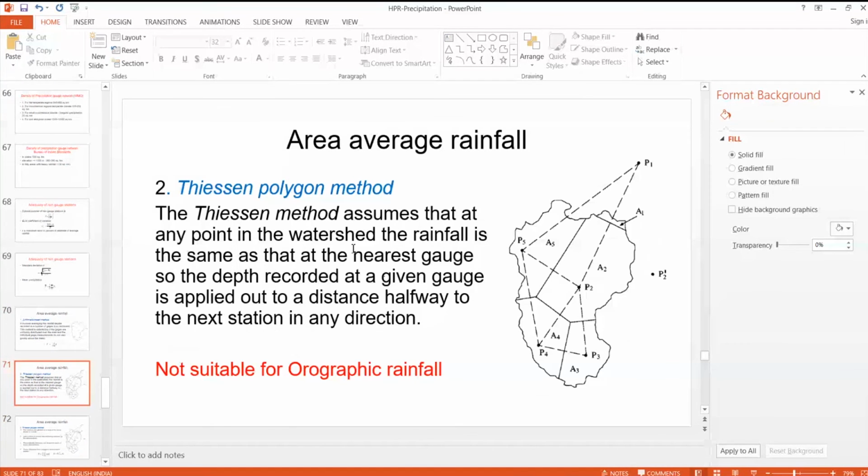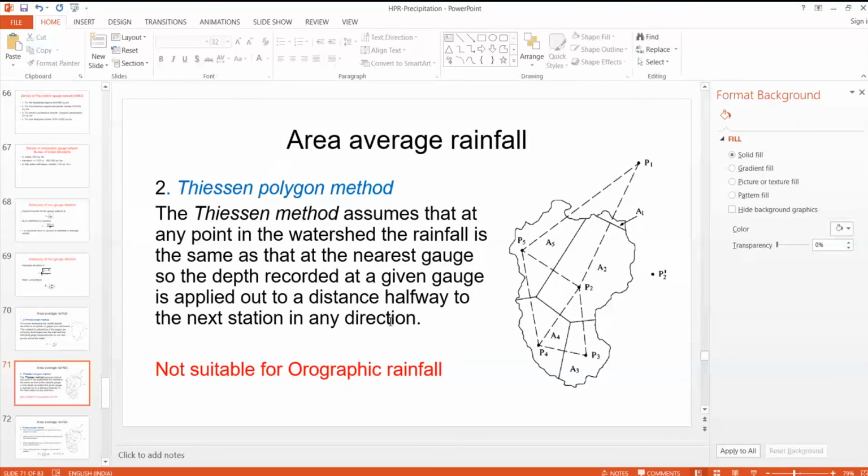So this is the simplest method. The second method is the Thiessen polygon method. According to this method, at any point in the watershed, the rainfall is the same as that at the nearest gauge, so the depth recorded at a given gauge is applied out to a distance halfway to the next station in any direction.